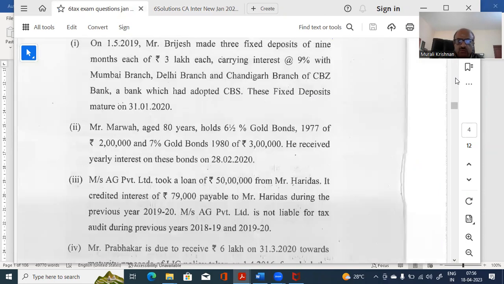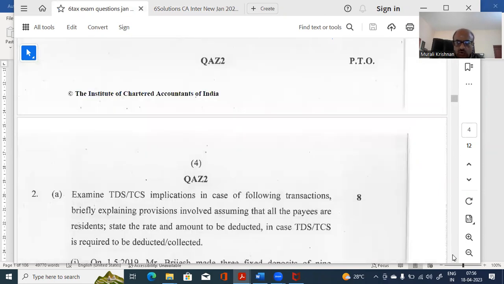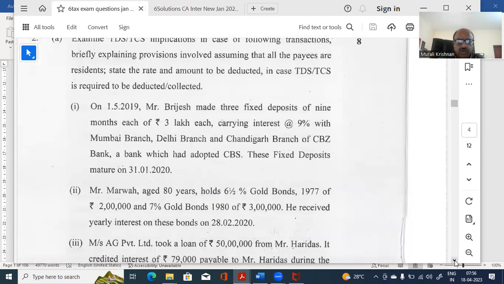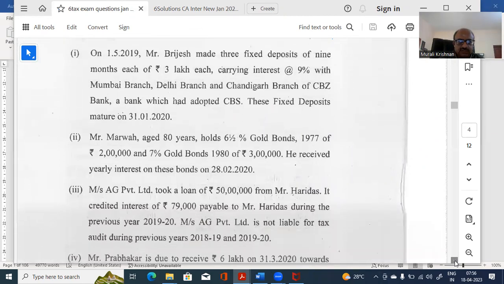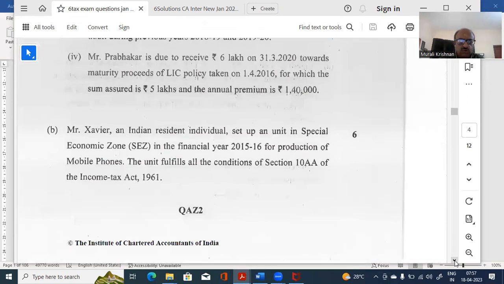Second part. So how many marks? 8 marks for 4 parts. 8 marks. 1, 2, 3, 4. 2 marks each. But if you know, you can easily get it. You just have to write it.